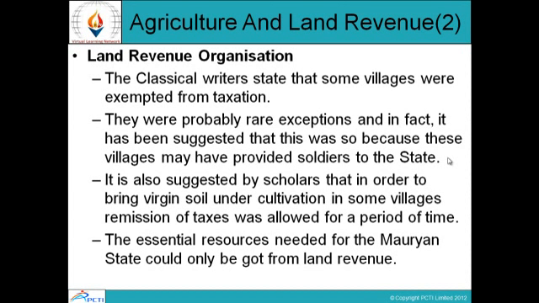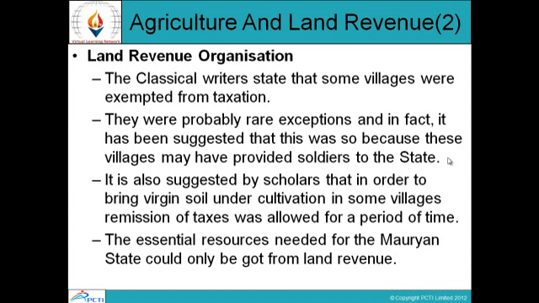It is also suggested by scholars that in order to bring virgin soil under cultivation in some villages, remission of taxes was allowed for a period of time. Taxes were relaxed for a period to bring the soil under cultivation and to check whether it produced a harvest or not.